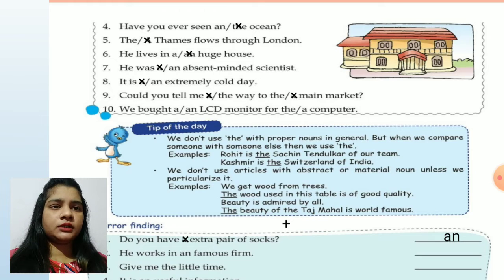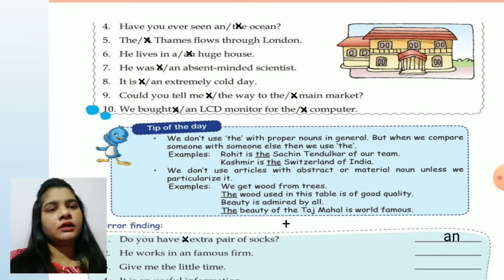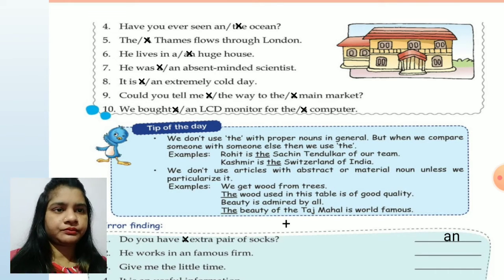Because we are talking about some particular way which only comes to the main market. Okay, so we are talking about a proper noun here, some particular way or some particular main market, so we have used the here. We bought an LCD. Why an LCD? It is giving the sound of a vowel. So an LCD monitor for the computer, because suppose we are talking about our computer, we have only one computer at our home, so the computer, we have bought some LCD monitor for our computer.